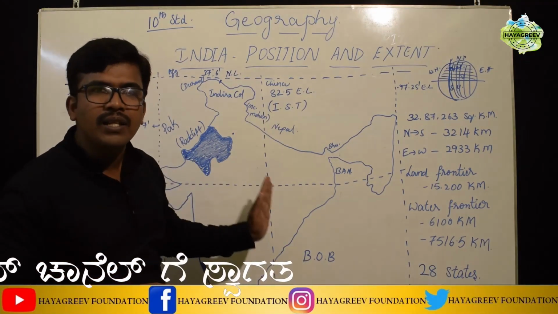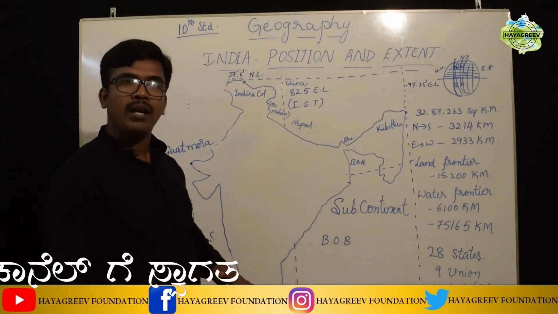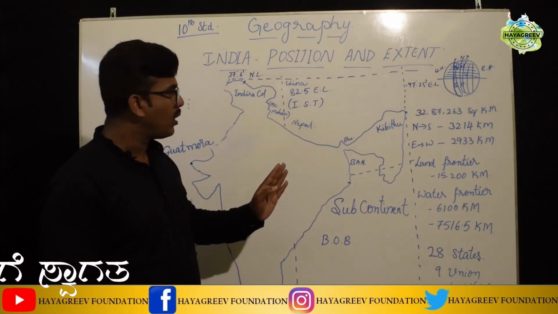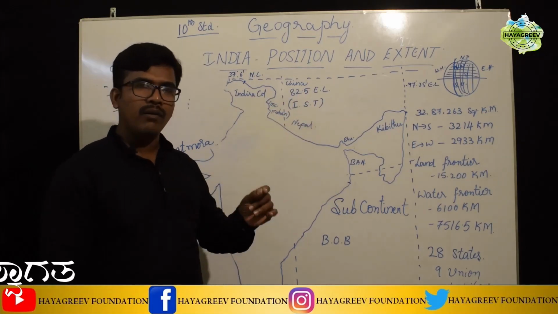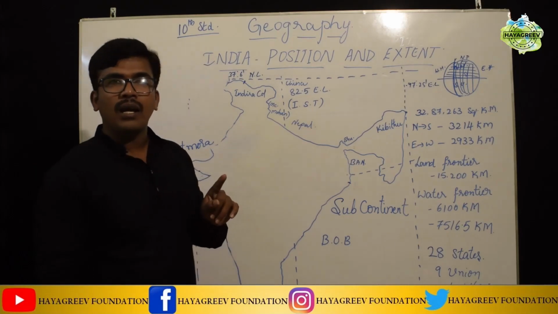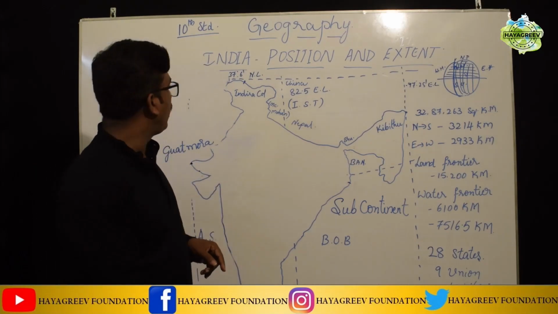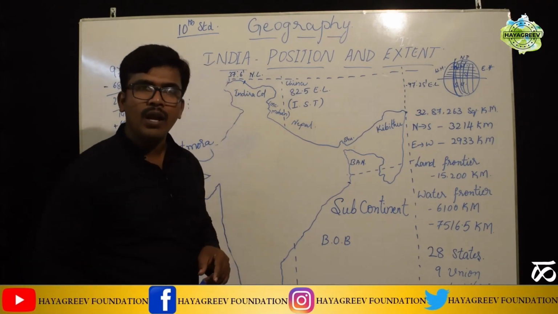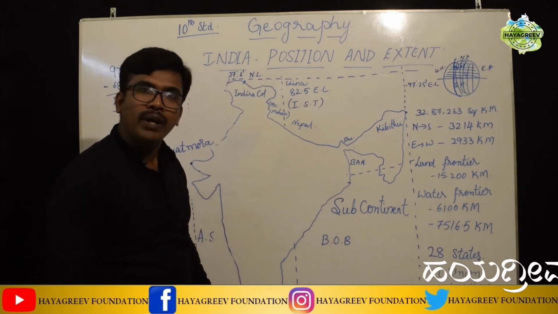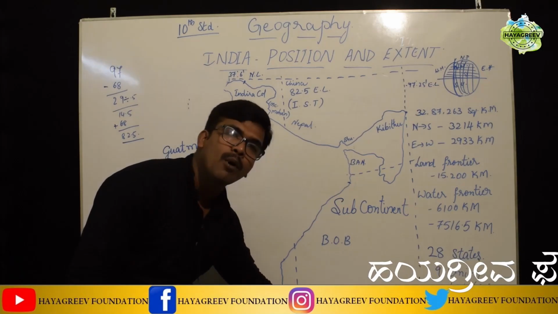And as we have divided India into North India and South India, East, West, all these directions have a particular end point. For example, the northernmost point of India is Indira Col. The southernmost point of India is Indira Point.